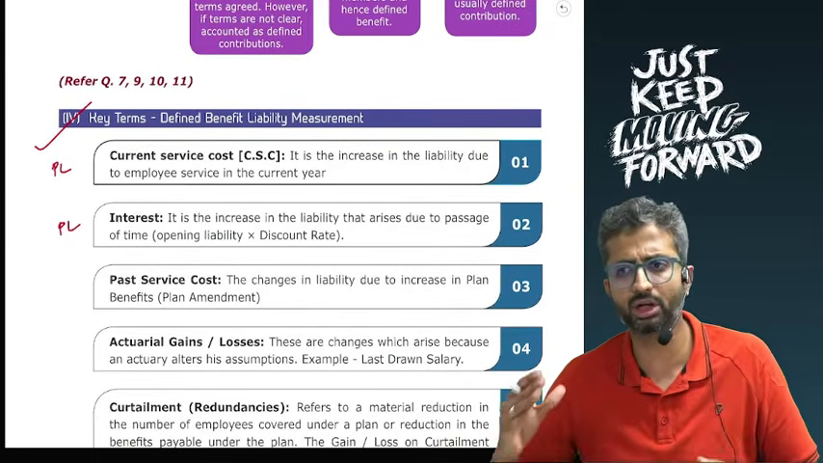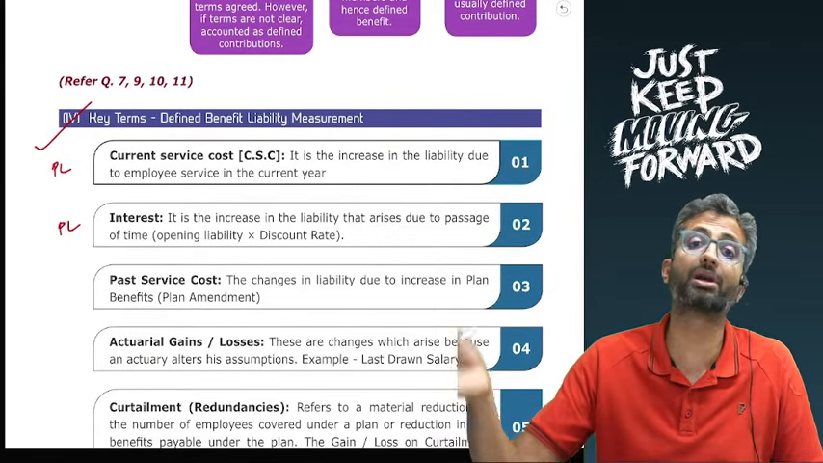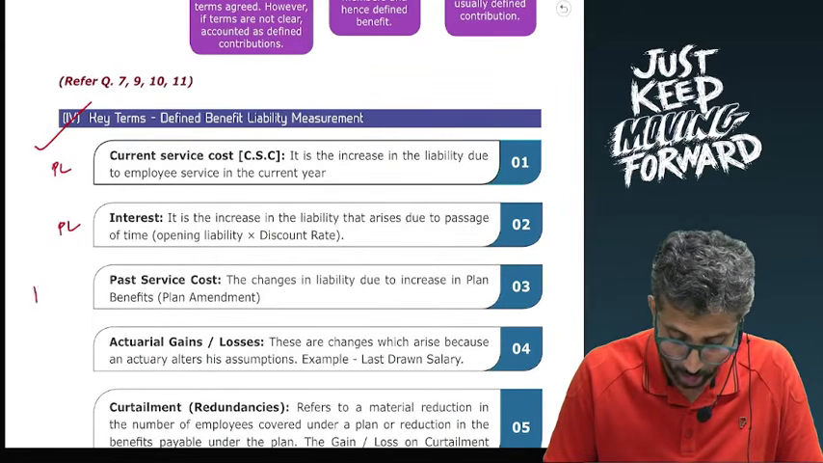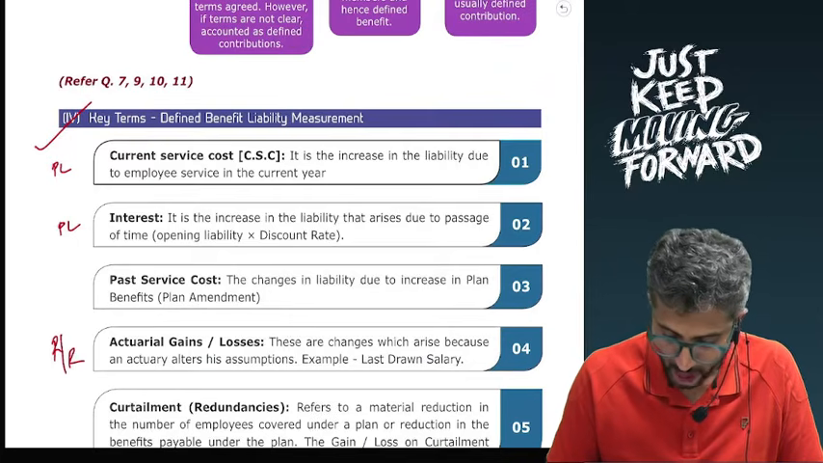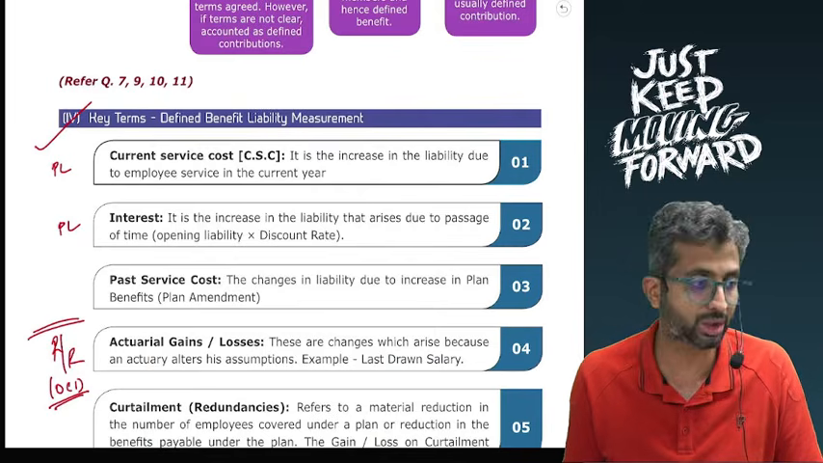on the happening of certain events like the benefits being paid to the employee, the balance in the remeasurement reserve will be transferred to retained earnings and not to the statement of P&L. So over here you will transfer this actuarial gains or losses to the remeasurement reserve, which is a part of other comprehensive income. Now how do you calculate this?